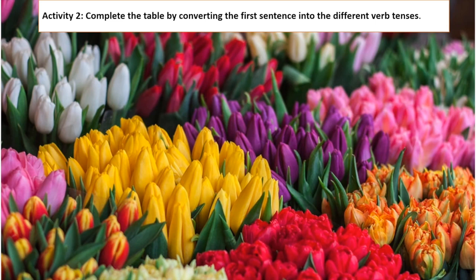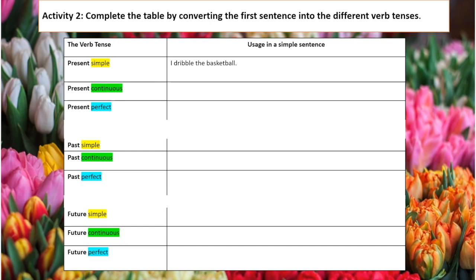It says complete the table by converting the first sentence into the different verb tenses. So the first sentence here is I dribble the basketball. That's in present simple. It wants you to fill in the rest of the answers. So pause the screen and get started with that.